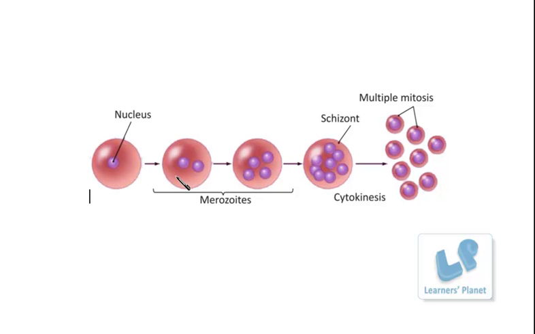It is observed in Plasmodium. Plasmodium, I hope you must have heard this name. It belongs to kingdom protista and causes malaria in human beings. The vector of this organism is which one? It is the mosquito. Female Anopheles is the carrier of the plasmodium.